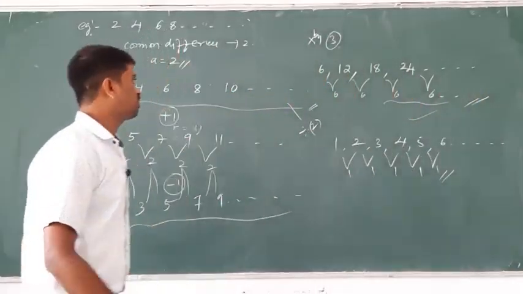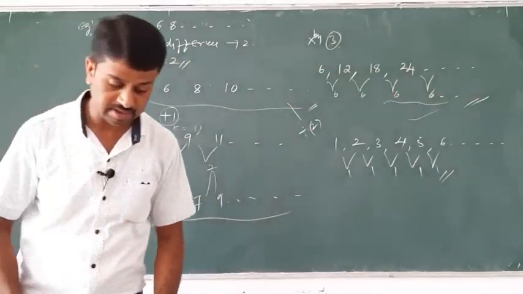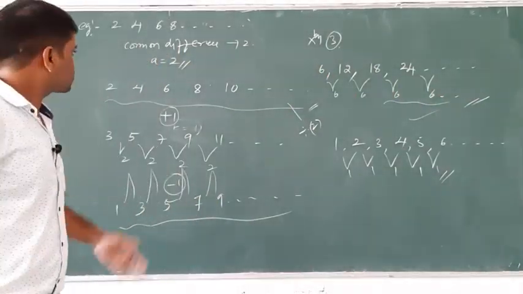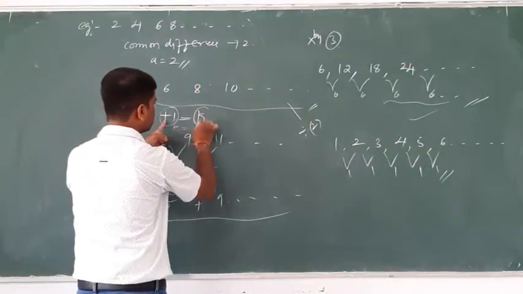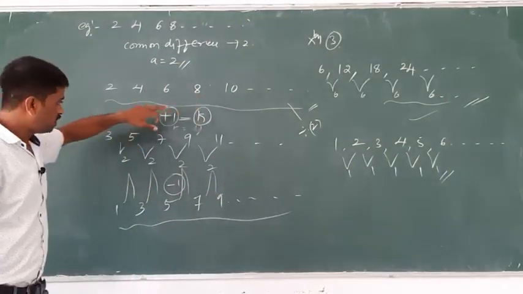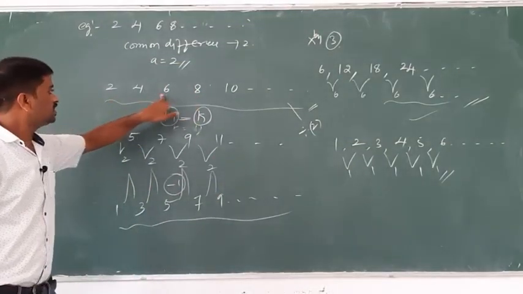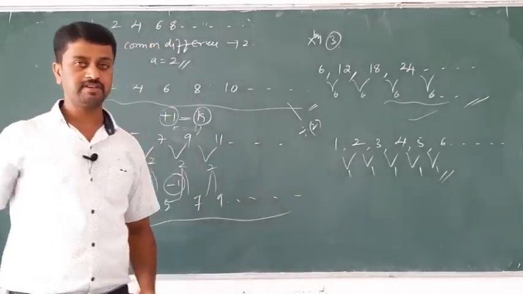Therefore, according to these examples, there are wonderful properties. The first one: I will take a general example. For some constant k added to each term of an AP, the resulting sequence is also an AP. The first property.